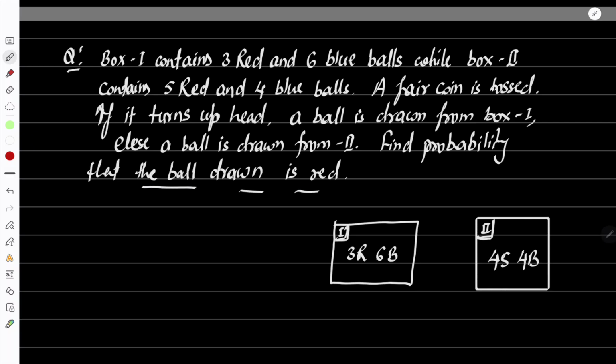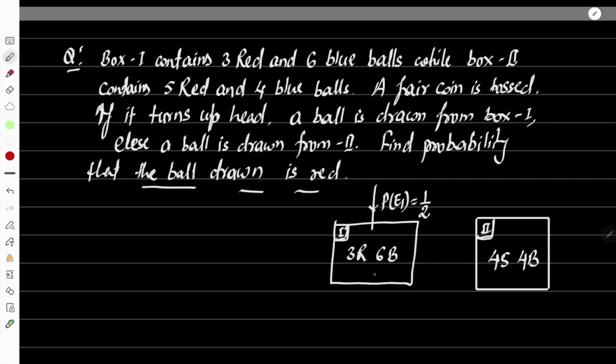So now think of this problem like two boxes are in front of you and a coin is there. You are tossing the coin, which means you are performing the event. If you toss and it turns up head, that is event E1. The probability of getting head on tossing a coin is 1 by 2.